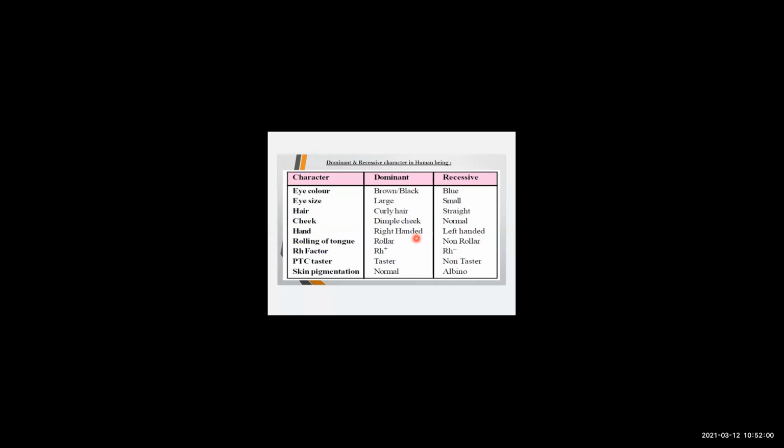You can see right-handed people are in larger number as compared to the left-handed people. The other characteristic that is being seen is rolling of tongue.